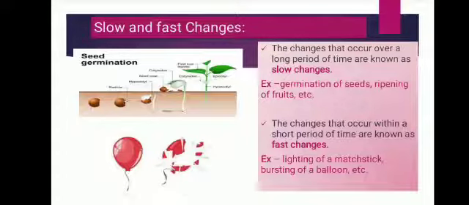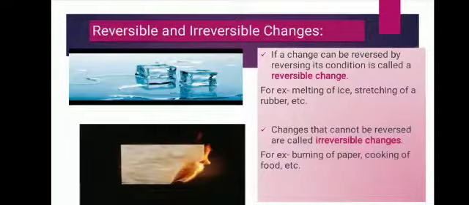Okay, now next is reversible and irreversible change. Okay, reversible change. See, if we convert water into ice, then again by melting, water can be brought back, and this process is reversible, meaning we can change water into ice and again ice into water. So we can say that if a change can be reversed by reversing the condition, it is called a reversible change.